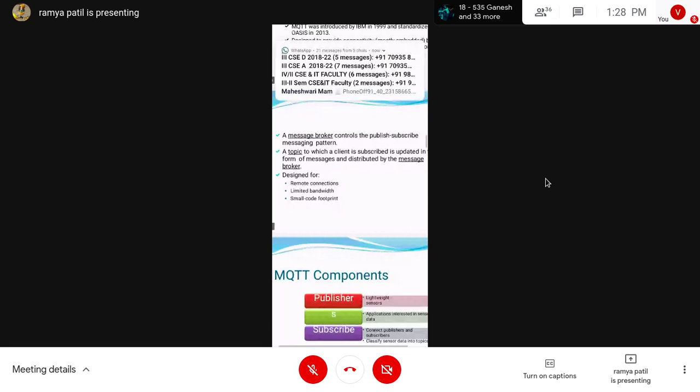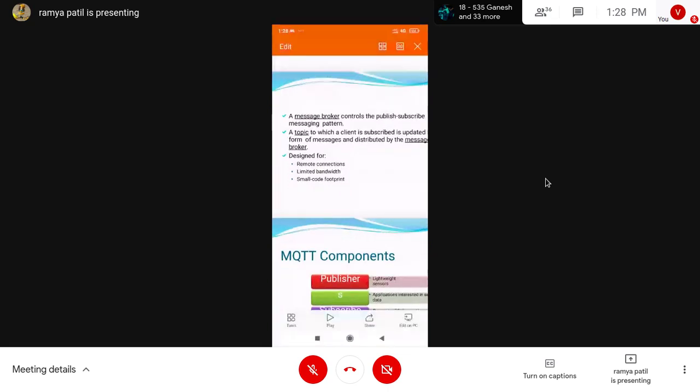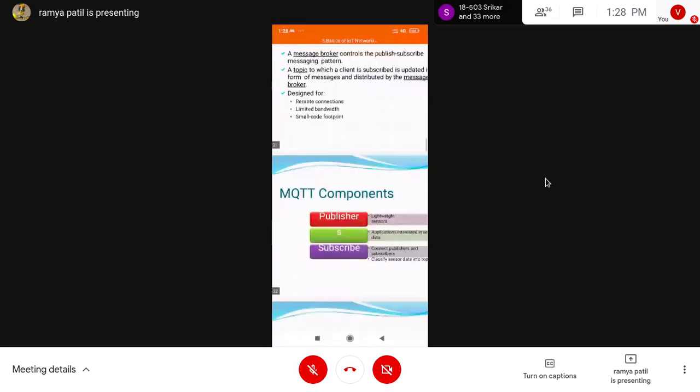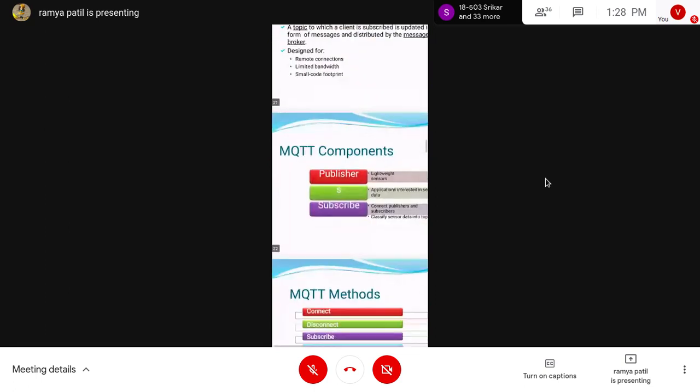MQTT is especially designed for remote connections, limited bandwidth and a small code footprint. Small code footprint means we are writing a small code, and with that small code we are making things function according to the code. So that is a small code footprint.